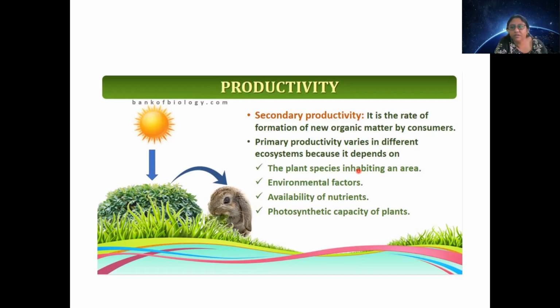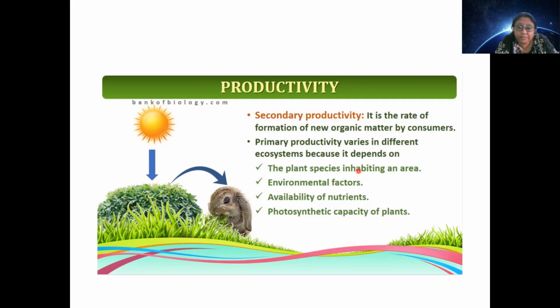For example, if I'm talking about a water body, the primary productivity is huge because of high surface area and microscopic organisms' involvement in production of food. Apart from what plant species is present in that area, there can be environmental factors. For example, in an area where there is too much harsh sunlight, plants have no option to go for production of food, their survival itself is a challenge. Obviously, productivity will be low, isn't it?